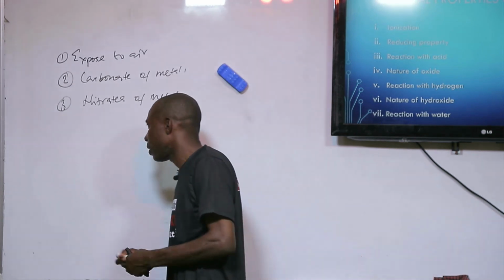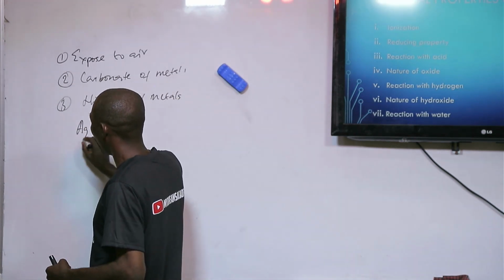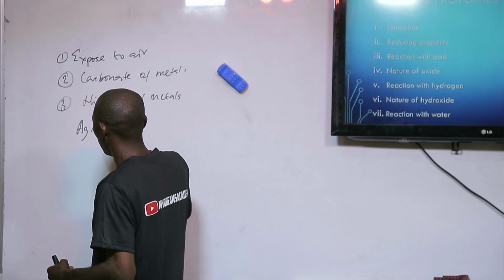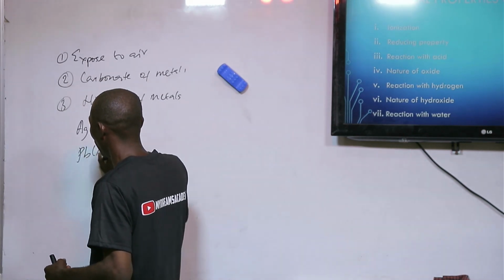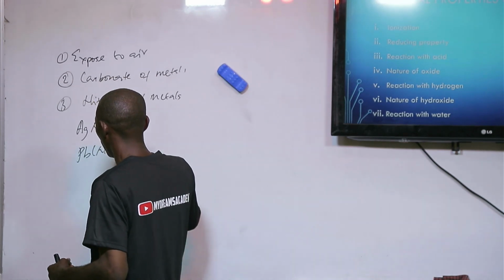Which means if I have silver nitrate 5, it can be what? Aqueous. If I have lead 2 nitrate 5, it can be what?